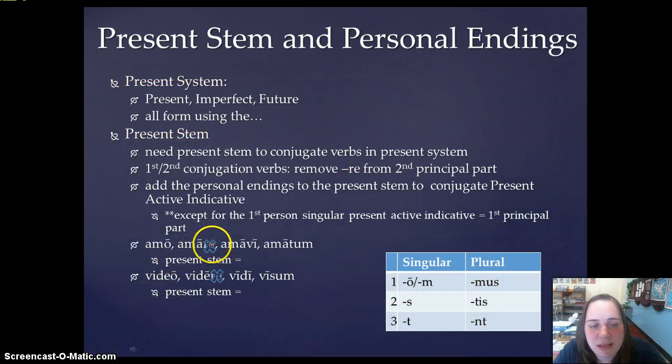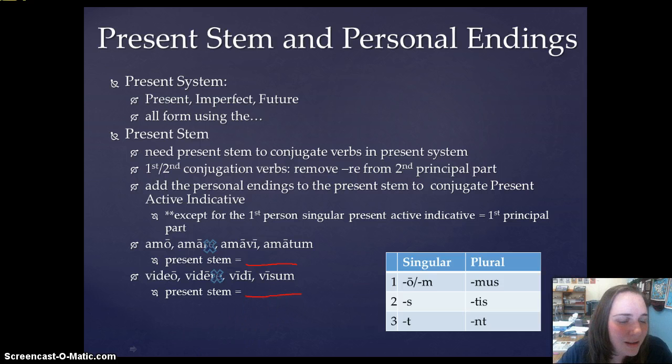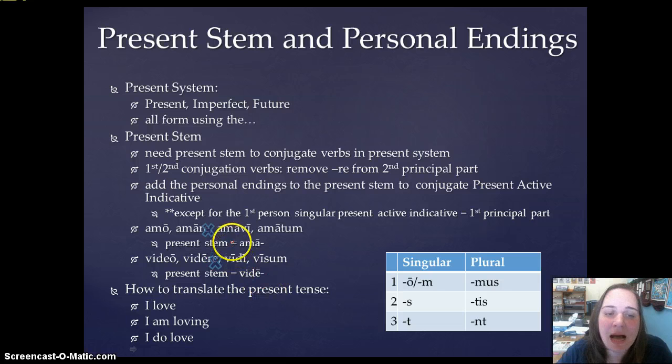We get our present stem, as you see here, from removing the re from the second principal part, which means that our present stem is going to be, why don't you take a guess before you go on? It's going to be ama and vide, okay, because we have amare. We take the re off the second principal part to get our present stem, which is ama. We take the re off of the second principal part, which is videre, and that means our present stem is vide.